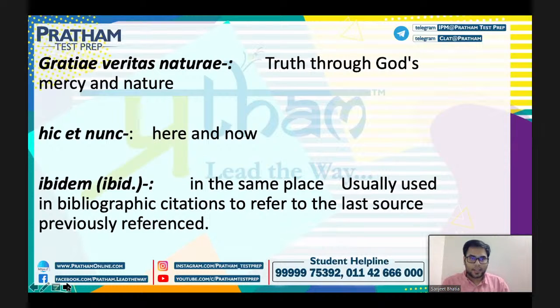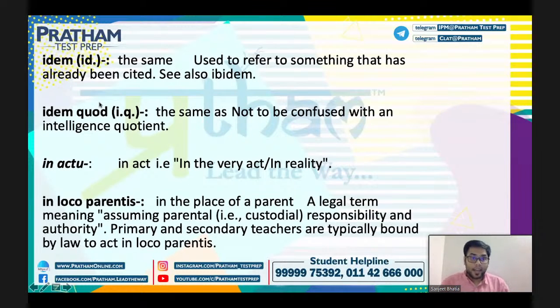Coming to the next term for the day, that is idem quod. That means the same as, not confused with an intelligent question. Okay, the same as, the meaning of the term is the same as. And what do you mean by that? Not to be confused with an intelligent question.